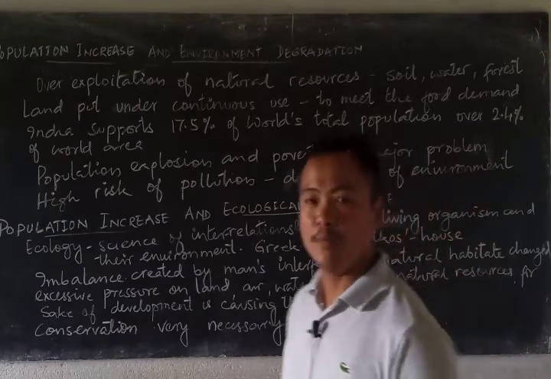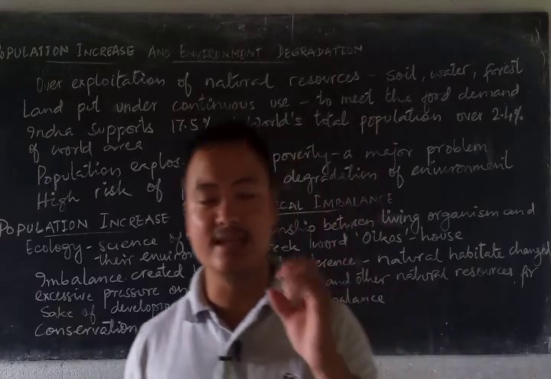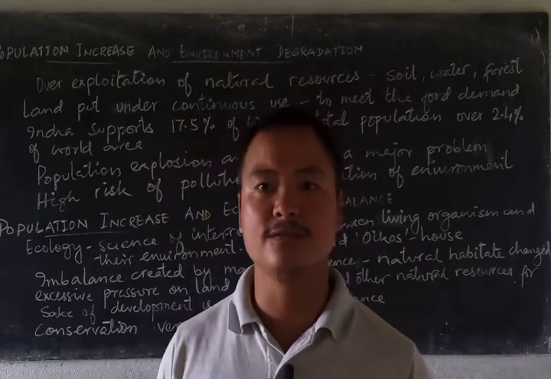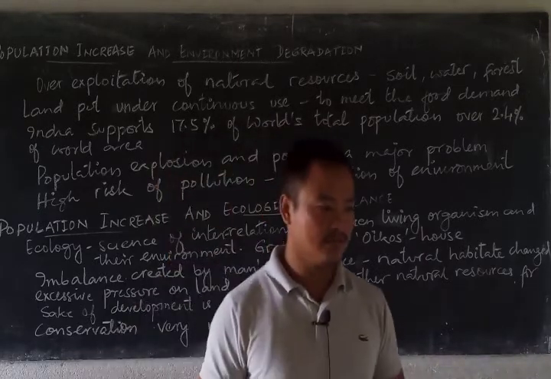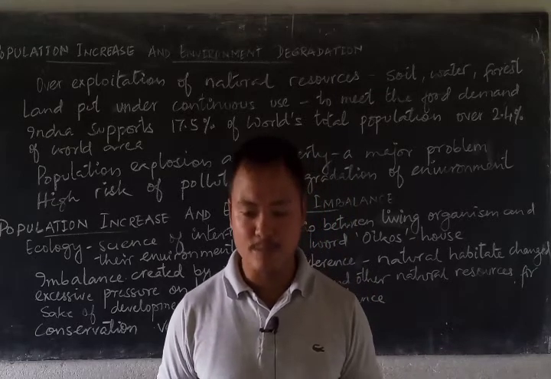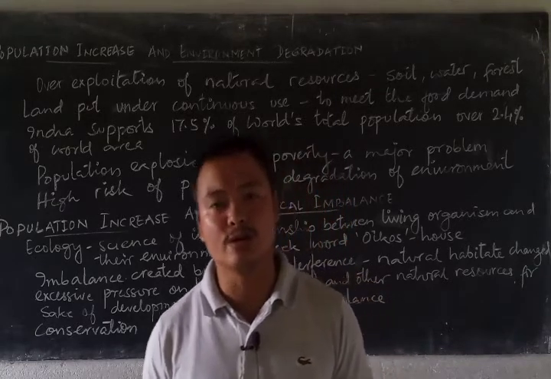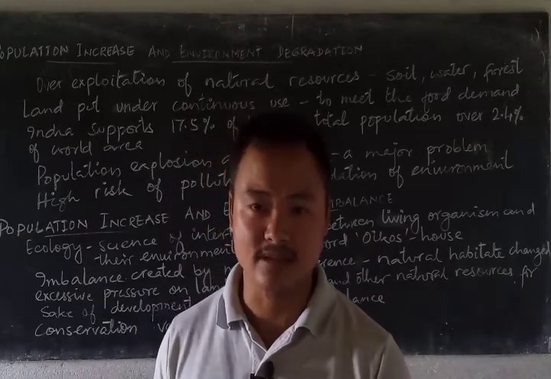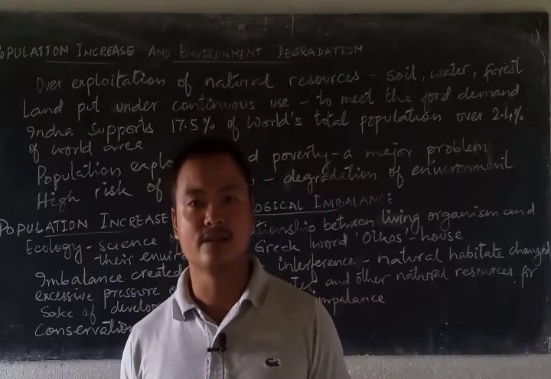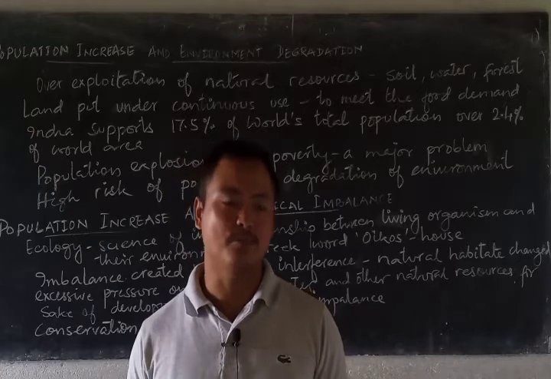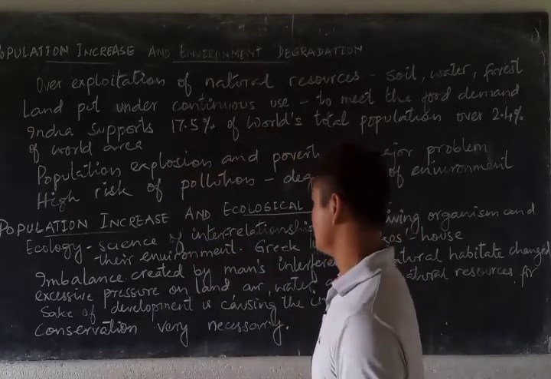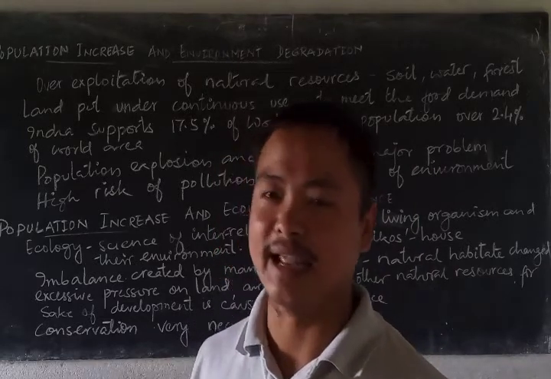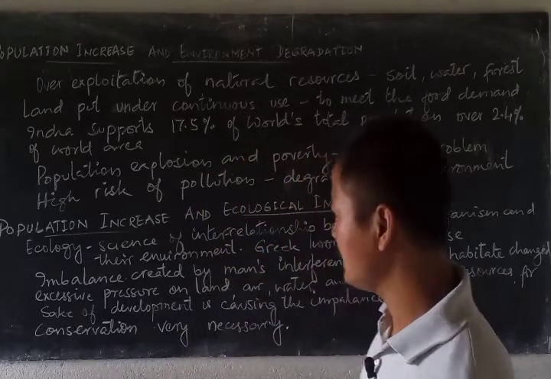So, in India, population explosion and poverty become the two factors that are a major concern of environmental degradation. How poverty? Poverty will lead to a rise in the slums. There will be a lot of dwellings of slums, and they will be affecting the environment. Dirt everywhere, garbage everywhere. So these will result in land pollution, air pollution, and at the same time water pollution. There is a high risk of these pollutants being added in the air, which will result in air, water and land pollution.